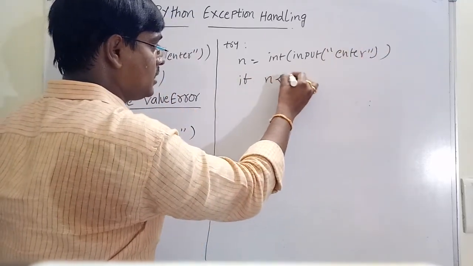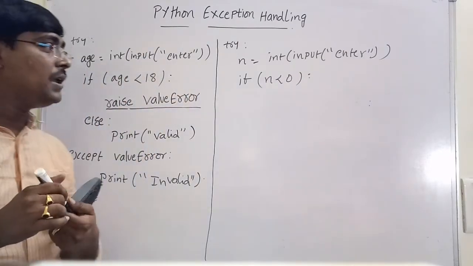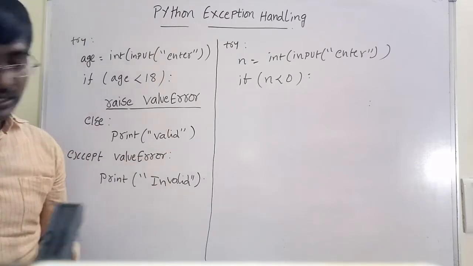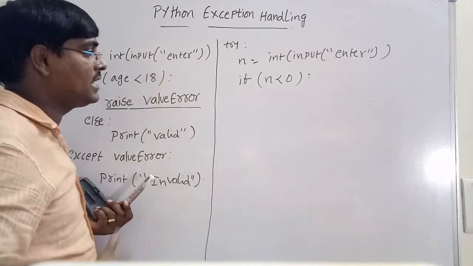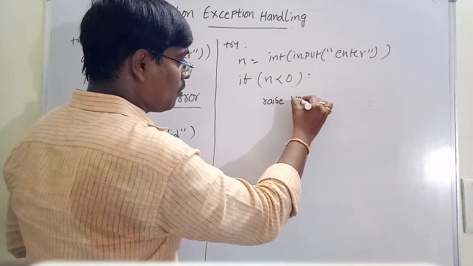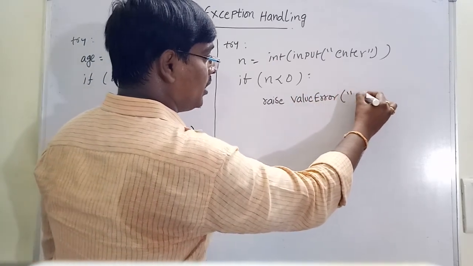Suppose you want to test a condition: if n is less than 0, automatically this is a negative number. In that situation we have to raise an error. Raise ValueError of negative.